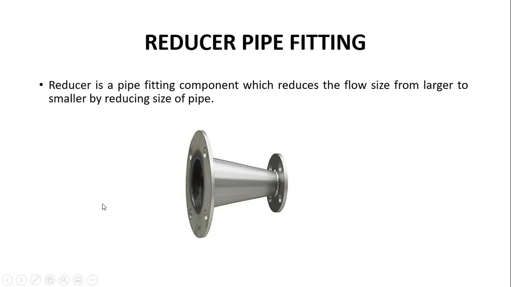This is the normal reducer pipe fitting, which actually reduces the flow size from larger to smaller by reducing the size of the pipe. So a larger diameter pipe will be connected at this point, and a smaller diameter pipe would be connected at this point. Hence, the large flow of water coming from here will gradually reduce in this section, and then it will flow into a smaller diameter pipe.